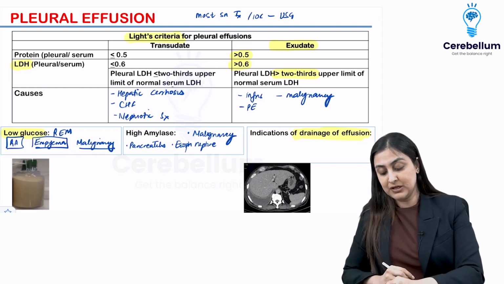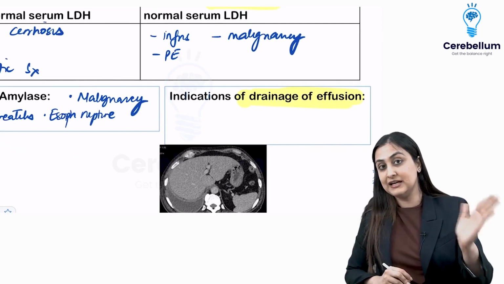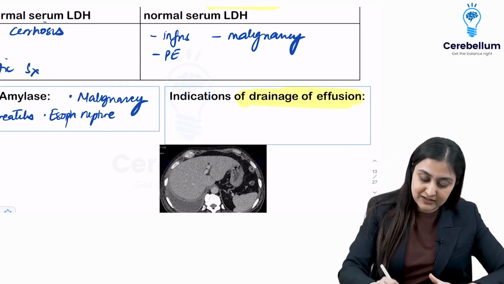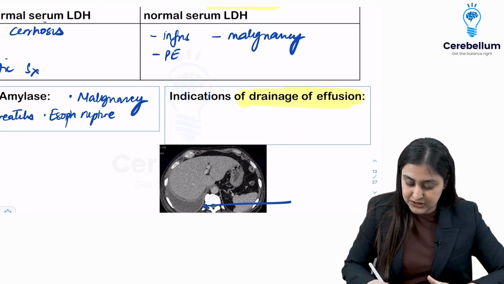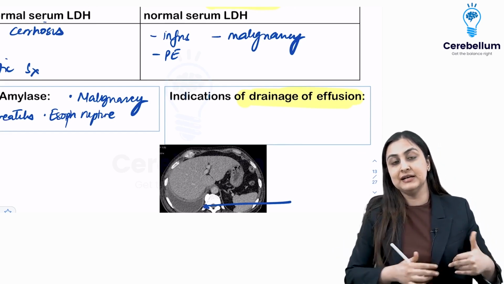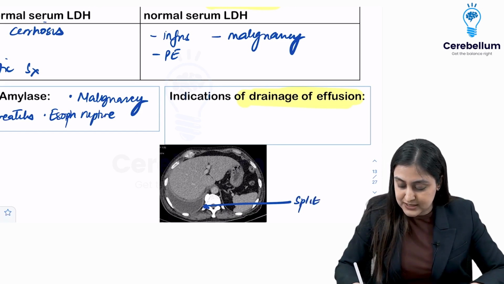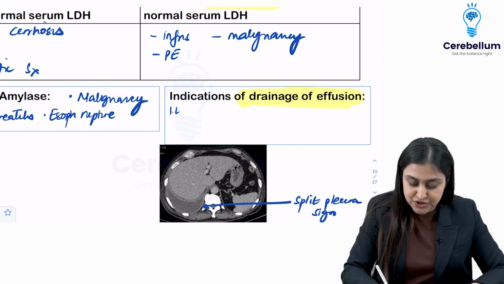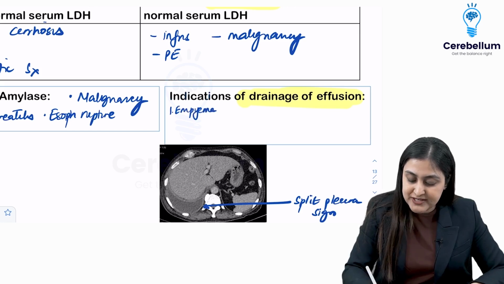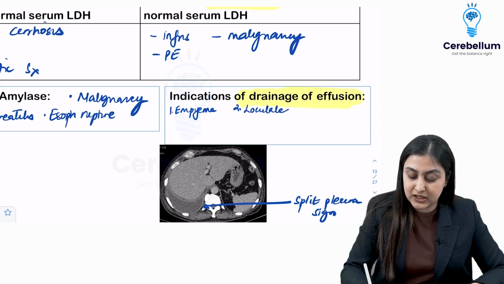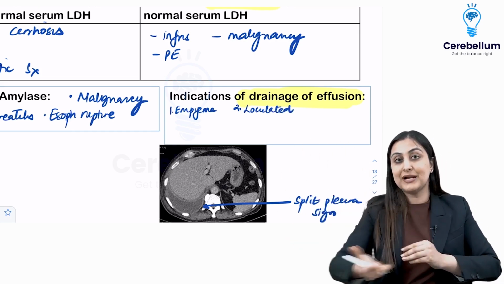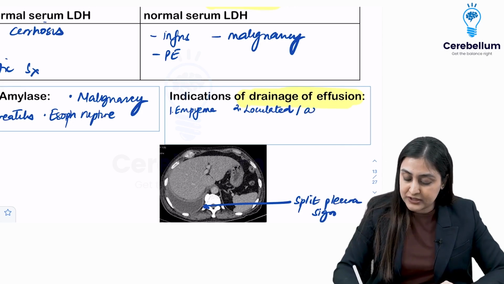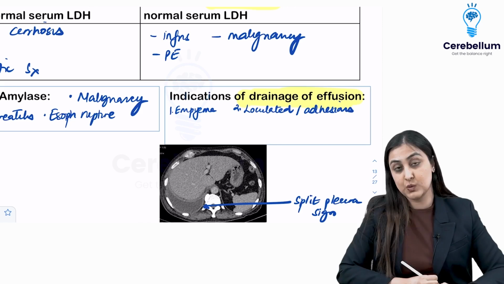Definitely not. So remember, anytime there is secondary infection of the fluid, which is known as empyema, is when you want to drain it. So one radiological sign that I'm showing you here is on the CT, you'll see the pleura getting thickened, and that is showing enhancement. This is known as the split pleura sign. So one is radiological evidence of empyema, or you are seeing on ultrasound that there is a loculated, collected effusion. It's not showing you that meniscus sign that we see on effusion, right? So loculated effusion or the presence of adhesions within the effusion is what you're going to be seeing.